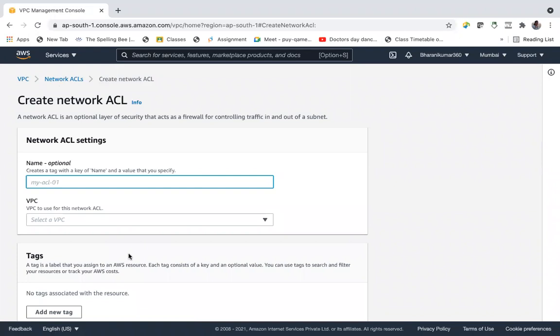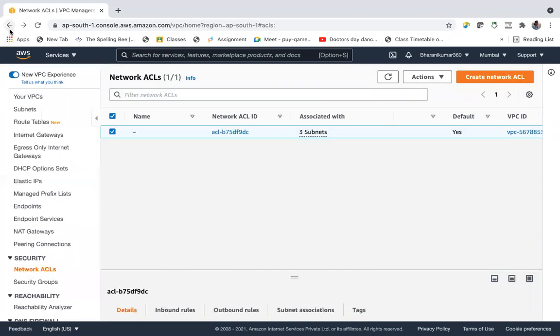Like a route table, we'll get a default route table. However, if you want a separate, private route table, you have an option of creating one more route table. In the same way, you will get one network access control list by default when you create a VPC. If you want an extra one, you can go and create one. So clear. These are network access control lists.